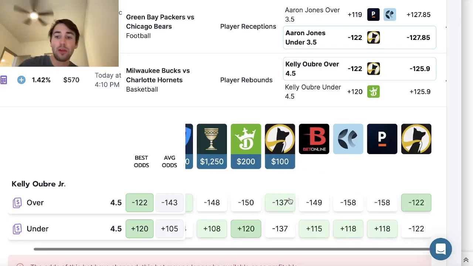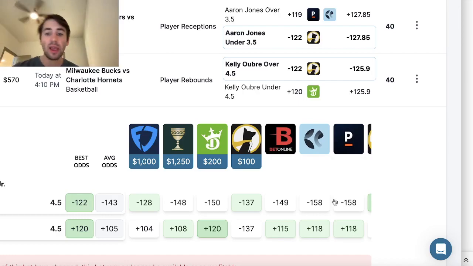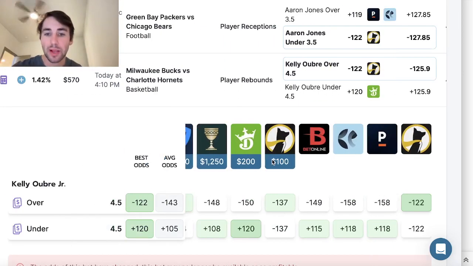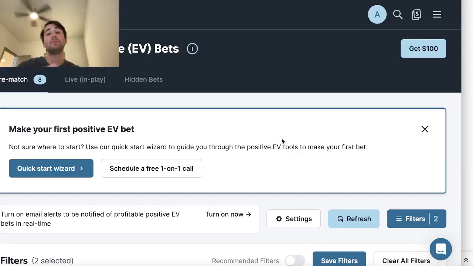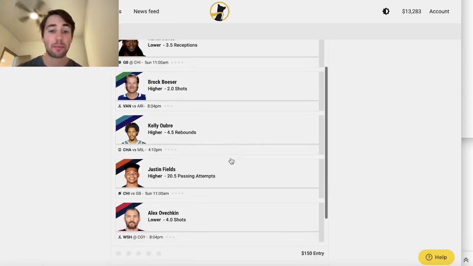So the way you beat the books, because they all want to be unique and set lines independently, is you ruthlessly scan the market, treating every sportsbook as an independent data point of where the line should be set, and you look for value. And that, I apologize, it cut out there for a sec, but I locked it in.